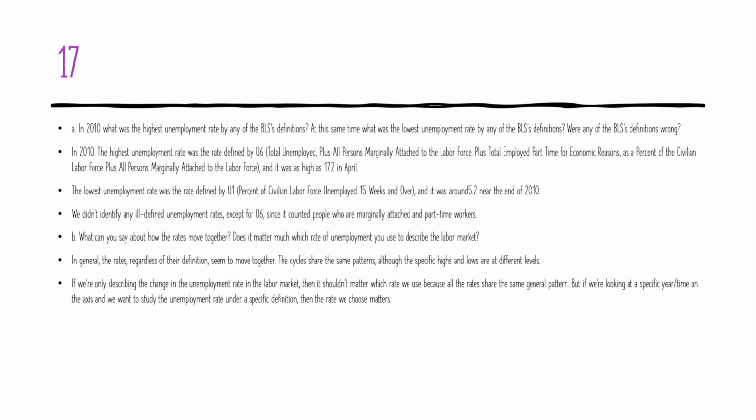We did find the definition of U6 to be very particular since it includes people who are marginally attached and it includes part-time workers. For part B, we said although all the definitions U1 to U6 share, they move together and they share the same patterns, they have different levels. And so it's not necessary to specify the definition used if we're just describing the change.